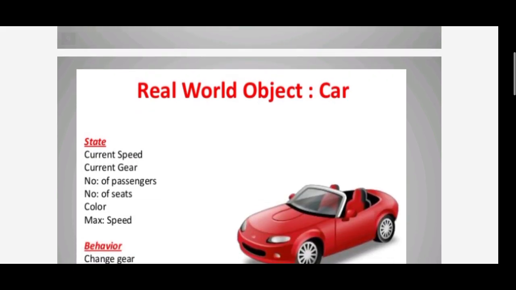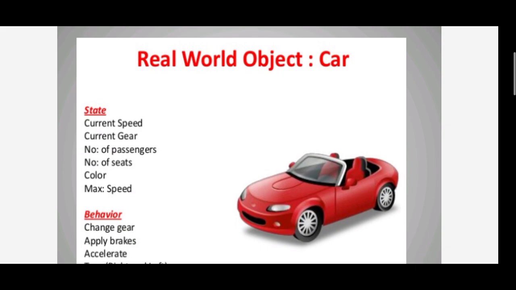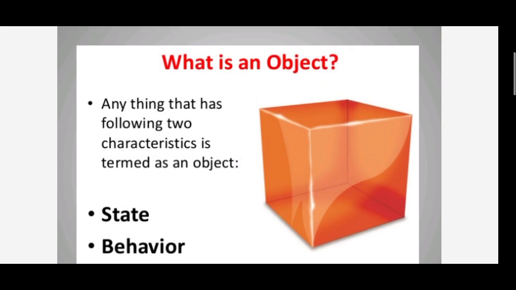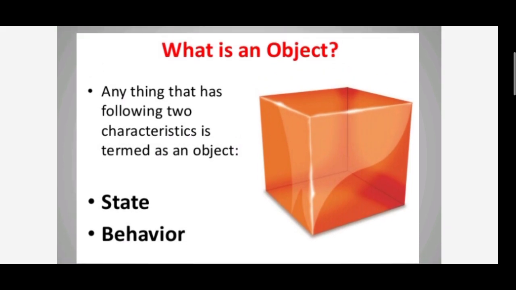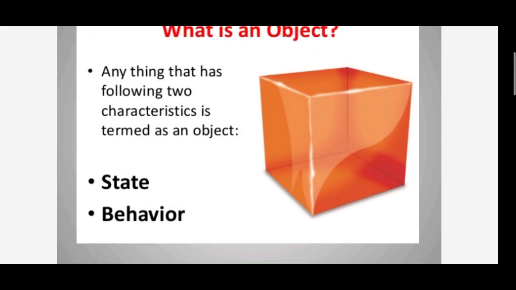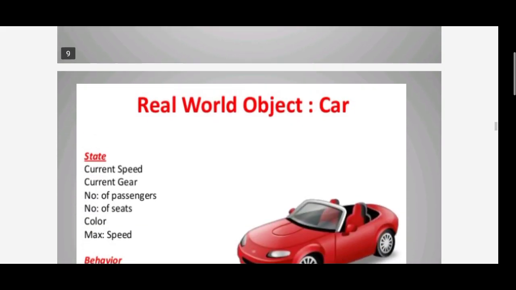Real world object. Here we see the state and behavior. Anything that has the following two characteristics, you may take any example that has two characteristics, is termed as an object. The two characteristics are state and behavior.